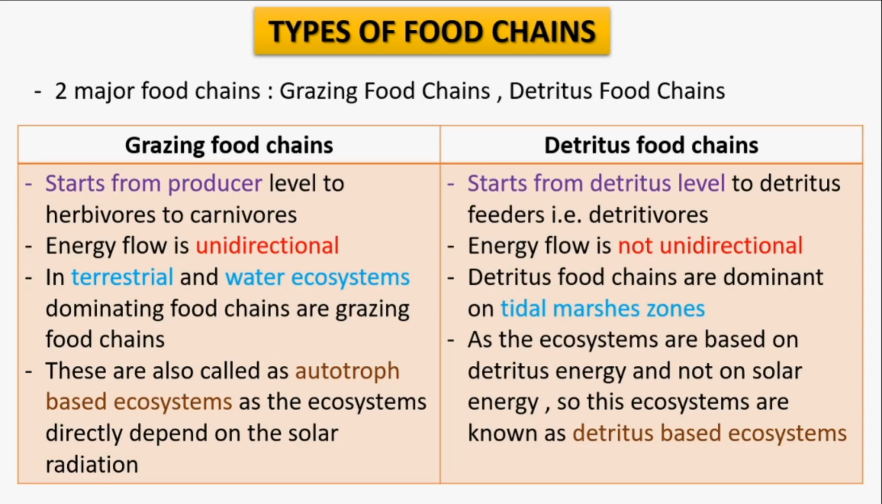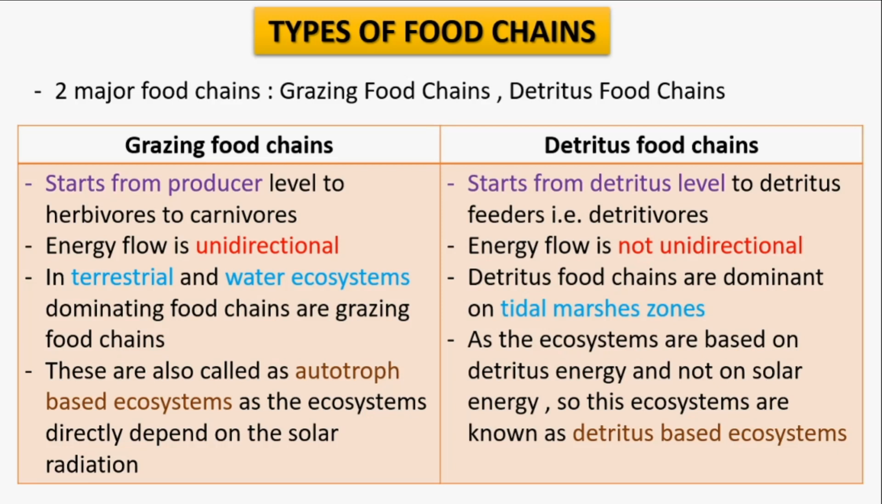Next is types of food chains. Food chains are mainly of two types. These are grazing food chains and detritus food chains. Grazing food chains start from the producer, that means autotrophs. Because it starts from the autotroph, this kind of food chain is also called an autotroph based ecosystem, and the energy flow in these food chains is unidirectional. This type of food chain is found in terrestrial as well as water ecosystems.